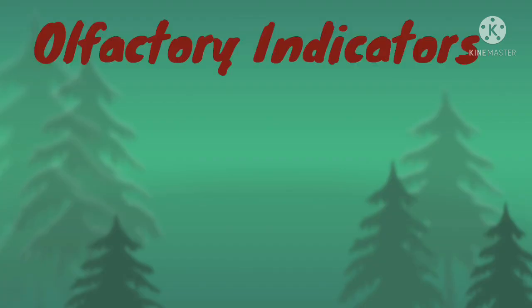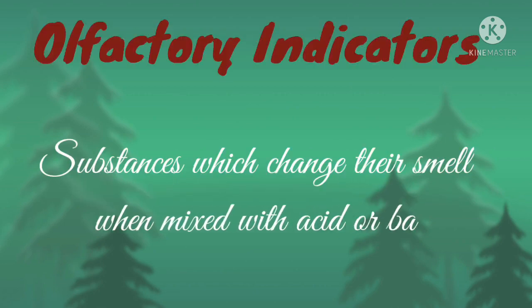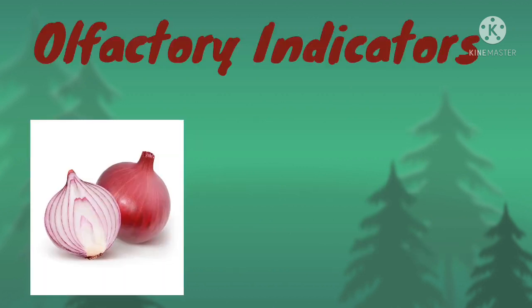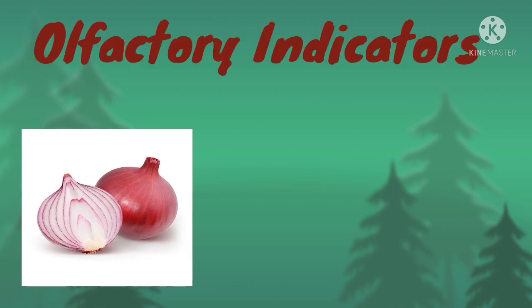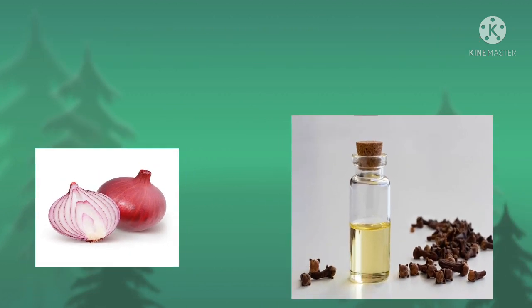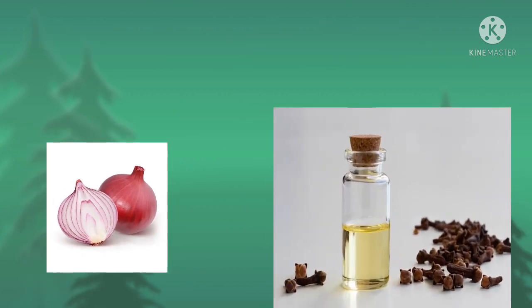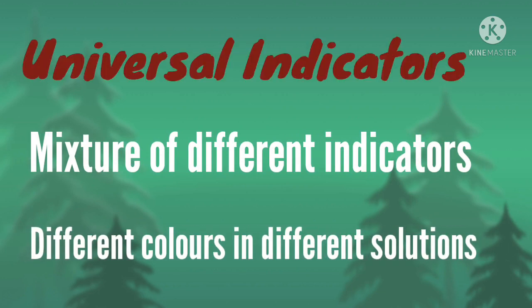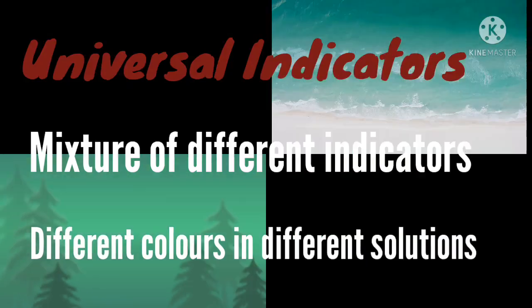The third type of indicators are olfactory indicators. Substances which change their smell when mixed with acid or base are known as olfactory indicators. For example, onions, clove oil, vanilla, etc. These indicators can be used for inclusive learning. Last but not the least indicator is the universal indicator. It is a mixture of different indicators and it shows different colors in different solutions.